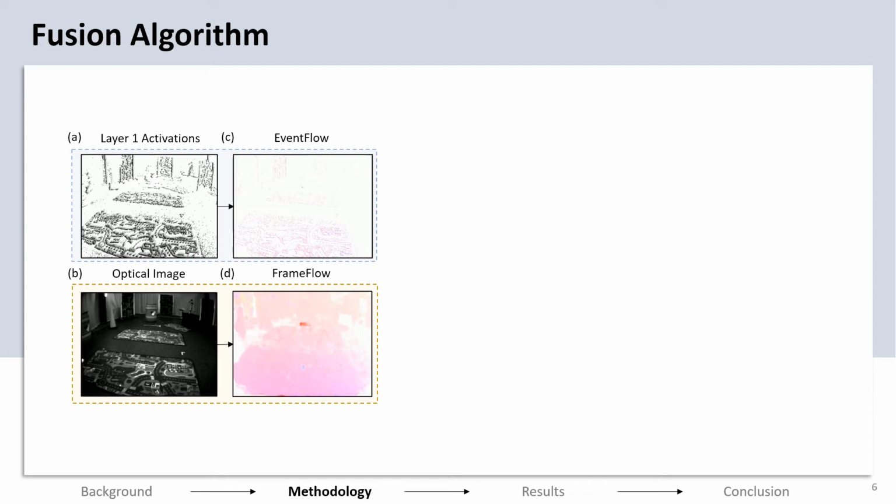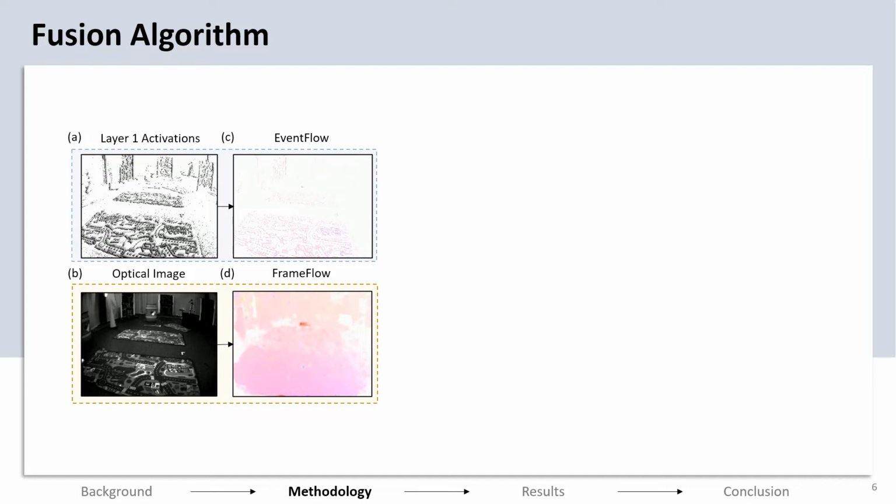The output of the event pipeline is noisy and requires correction from the frame inference. This is carried out using the fusion algorithm that we propose. The algorithm checks for consistency in event and frame outputs in both spatial and temporal dimensions. These are the outputs from both pipelines to start with in this example. The fusion algorithm is required to do two tasks. One is to compensate the erroneous pixels in the event flow, and secondly, if there is an external moving object that has not yet been processed by the frame pipeline, the fusion algorithm has to identify that region and not correct it using the frame flow.